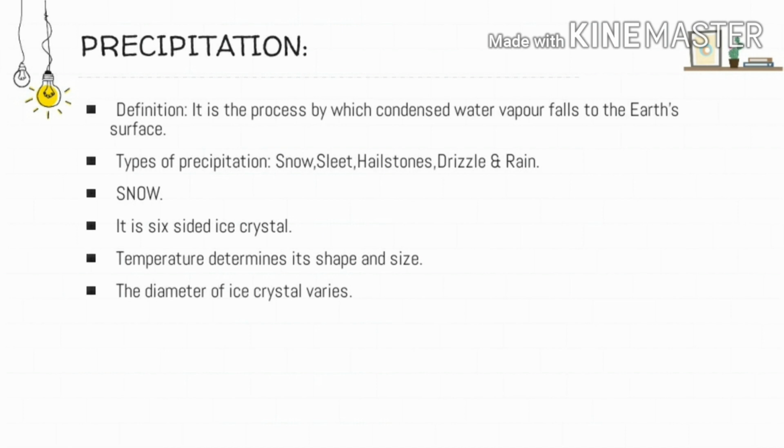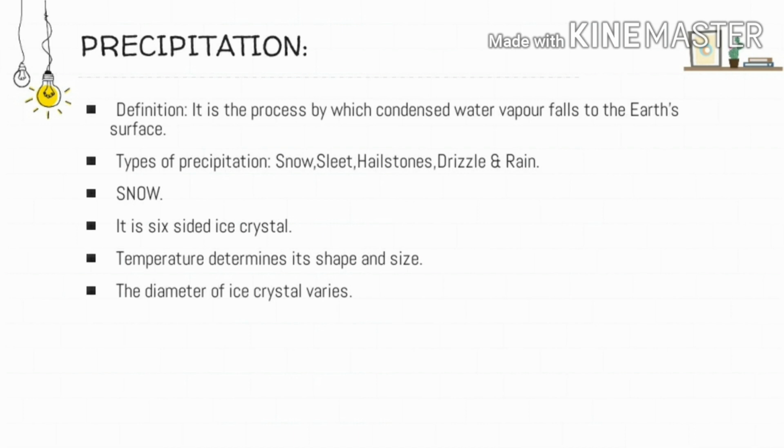Precipitation is defined as the process in which the condensed water vapor falls to the surface of the earth. The water droplets suspended in the air join together, that is, they coalesce, and as they join together, they grow in size. When they grow in size, they become too heavy to float in the air, and because of the force of gravity, they fall down on the earth's surface in various forms. That is known as precipitation.